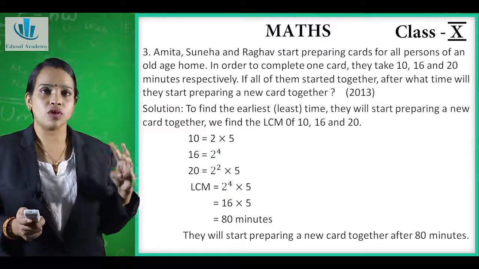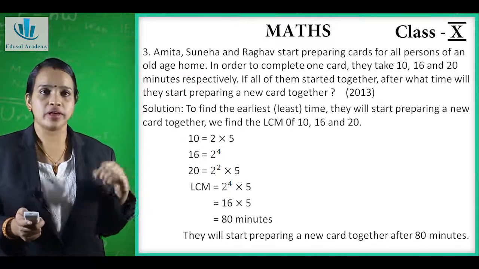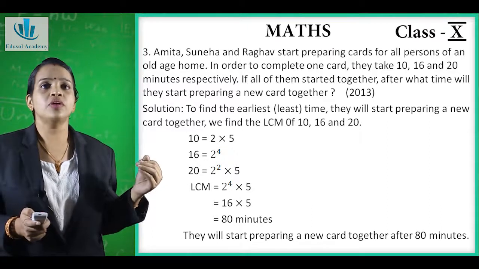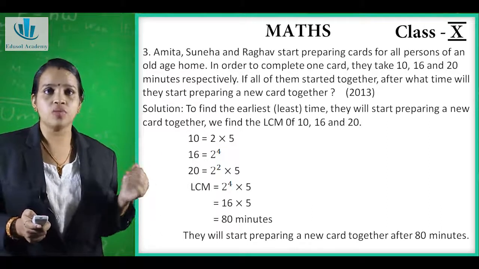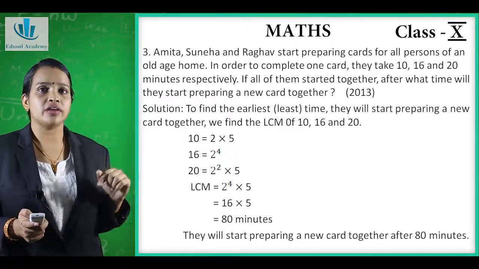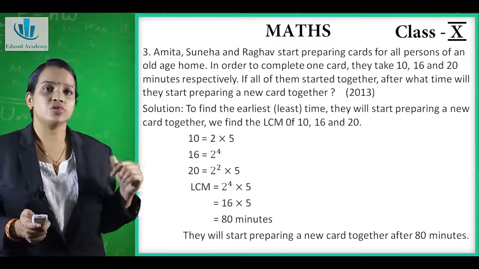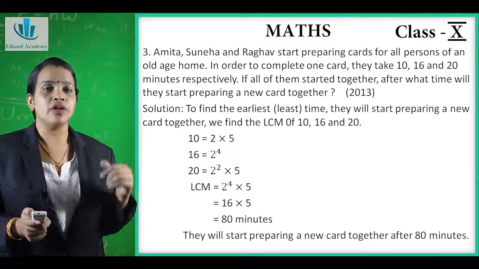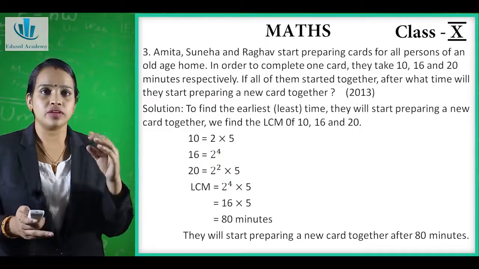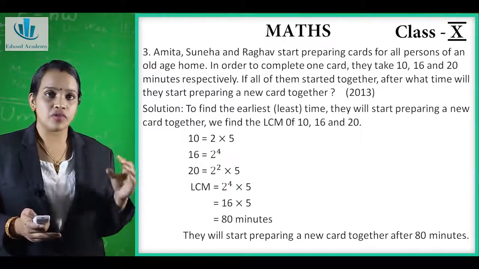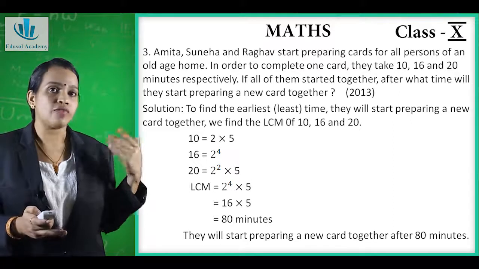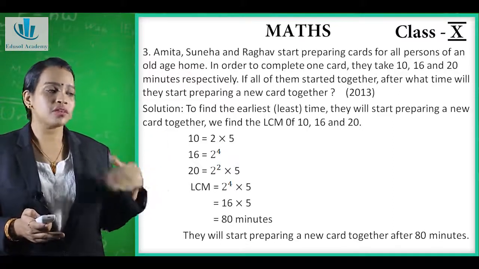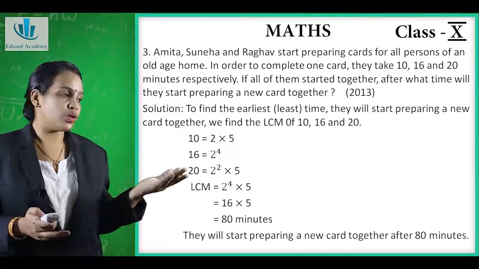Now you can see all three are preparing a card for an old age home, for the people staying there. For completing one card, Amita is taking 10, Suneha is taking 16 and Raghav is taking 20 minutes respectively. When they start together, we have to find out after how much time they will start preparing the card again together.